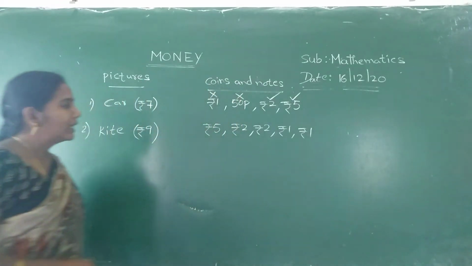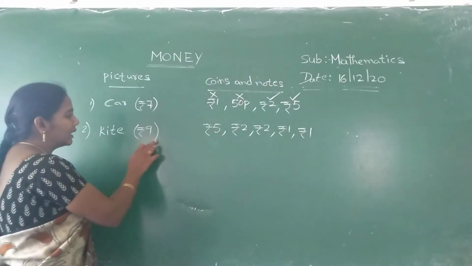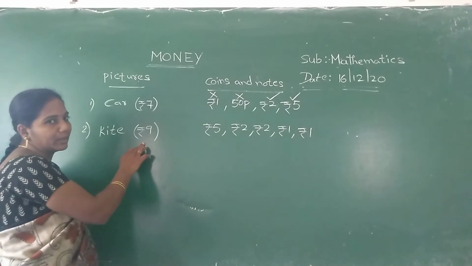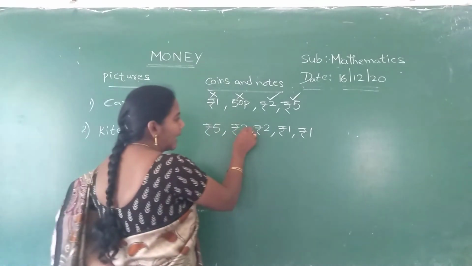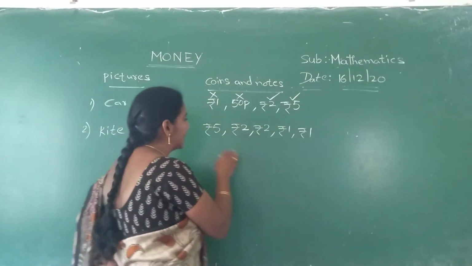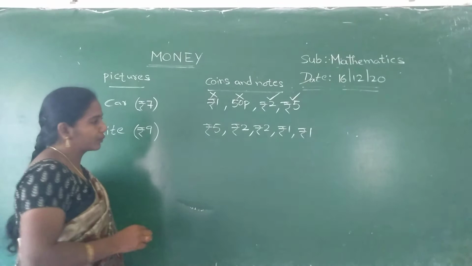Okay? They have given pictures with amounts like this. Here the kite amount is 5 rupees. What is the cost of the kite? 9 rupees. So you have to add these. Which numbers do you add to get 9 rupees? You have to check.